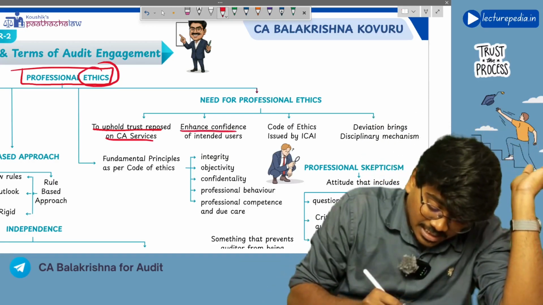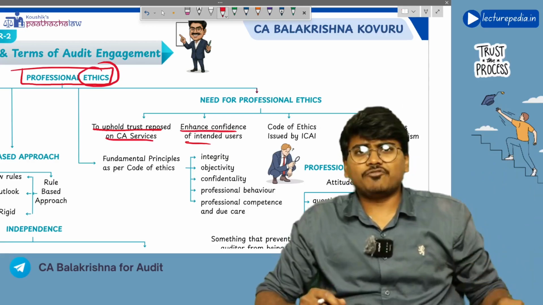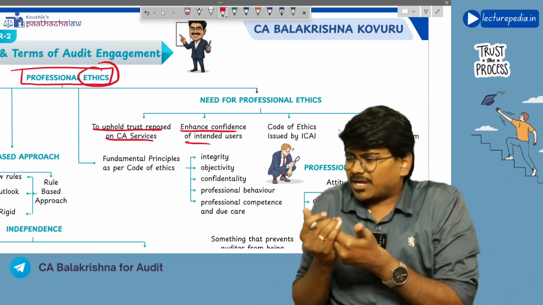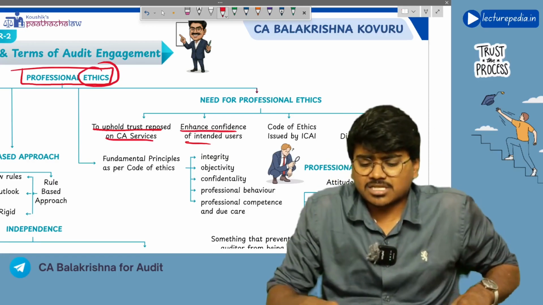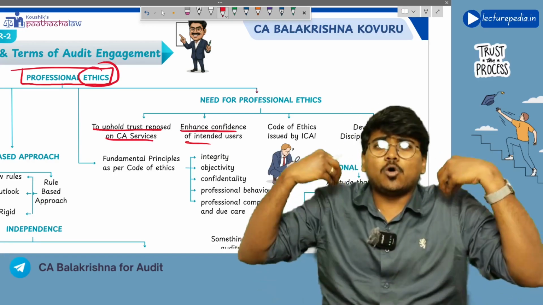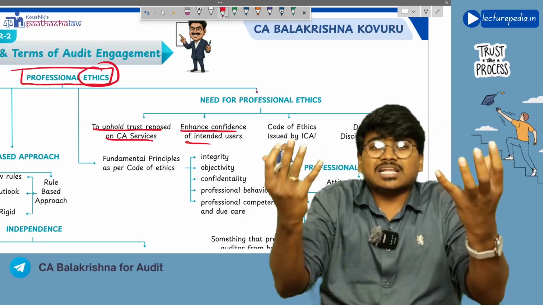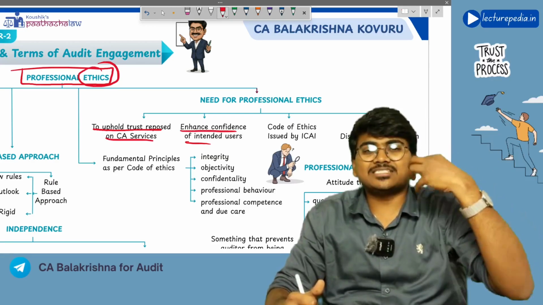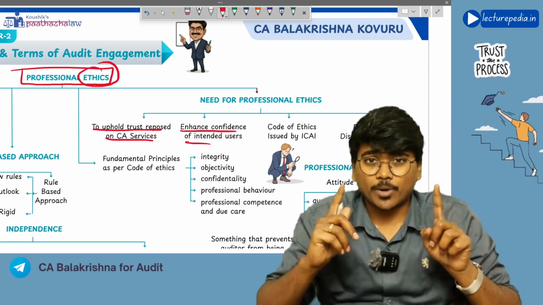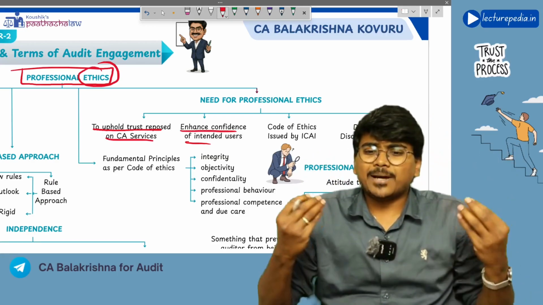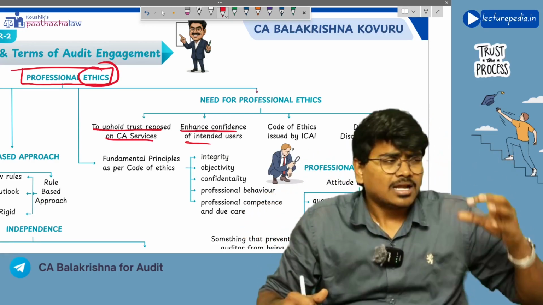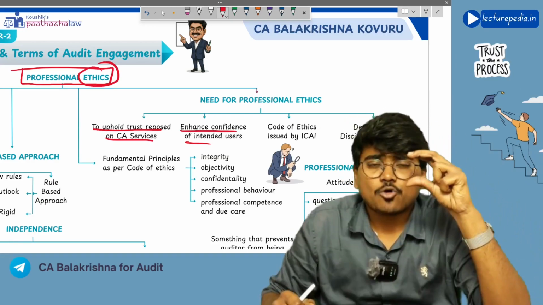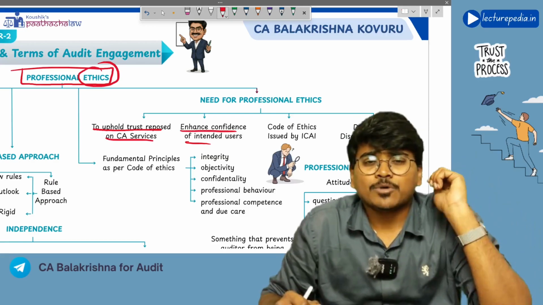Next, to enhance the confidence of intended users. Obviously, if the chartered accountant who is performing the audit, or any other service for the client, is following more ethics, is more ethical, then of course the client will have more confidence in the services that the chartered accountant is providing. So that is also one of the purposes why you have to follow ethics. Next, of course, since our ICAI has issued these many volumes of books by the name Code of Ethics.